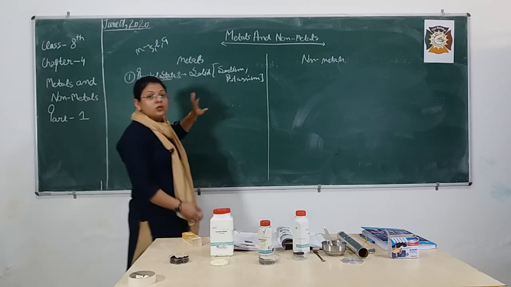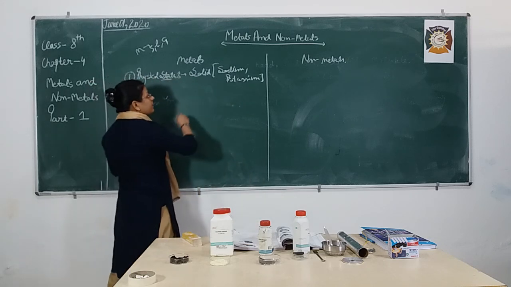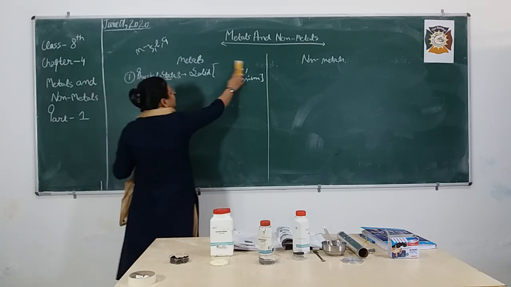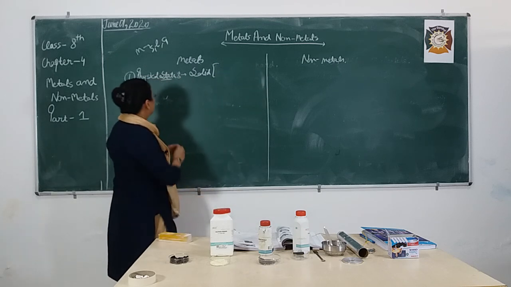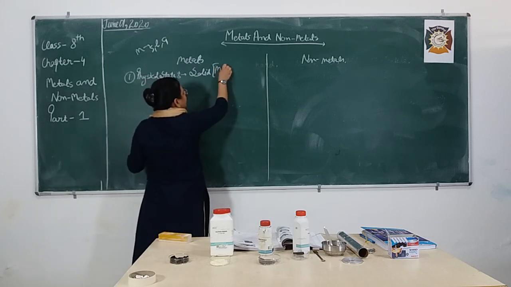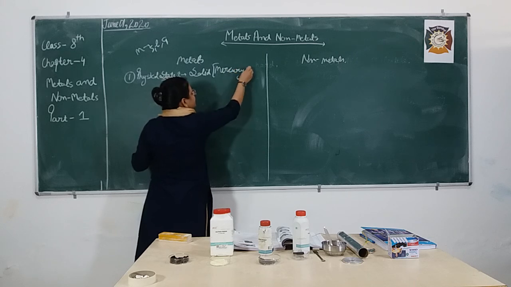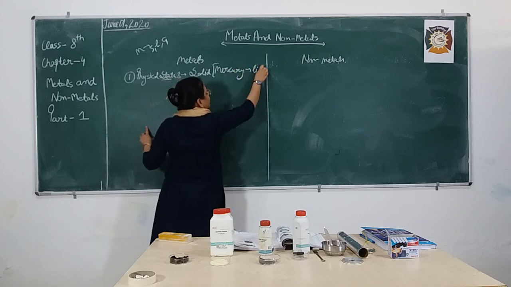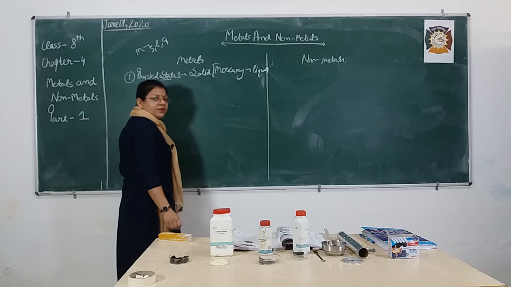They are very soft. Or you can say that, oh sorry, here the exception should be mercury in your thermometer, because mercury exists in what state? Liquid state at room temperature.